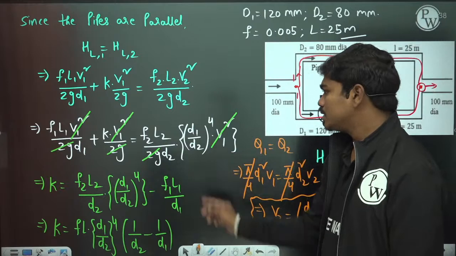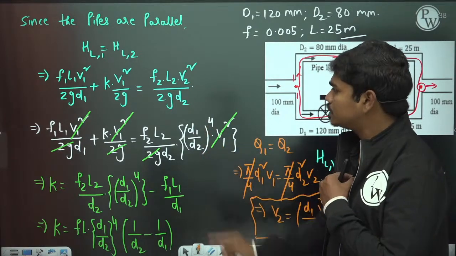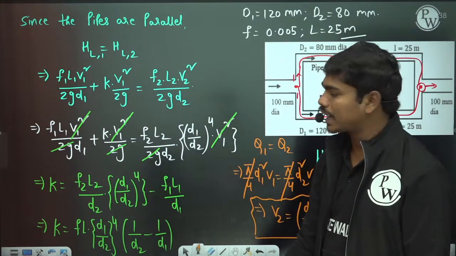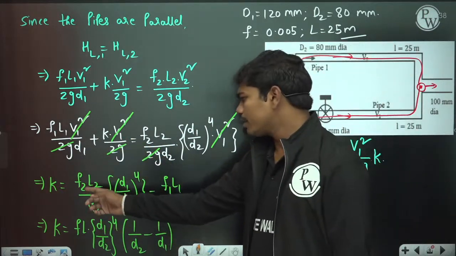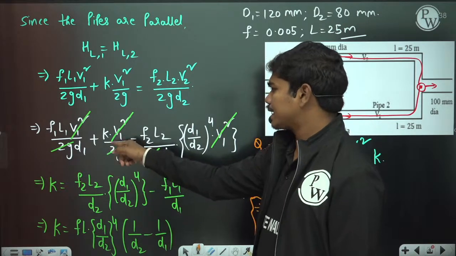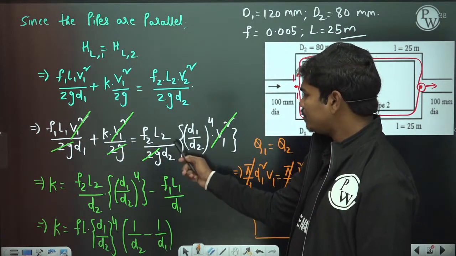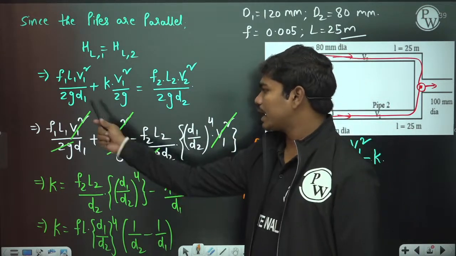Replacing, we get D1 by D2 whole power 4 times V1 square. V1 square gets cancelled and 2G is a common denominator. So K is the only unknown here: K is equal to F2 L2 by D2 times this quantity minus F1 L1 by D1.